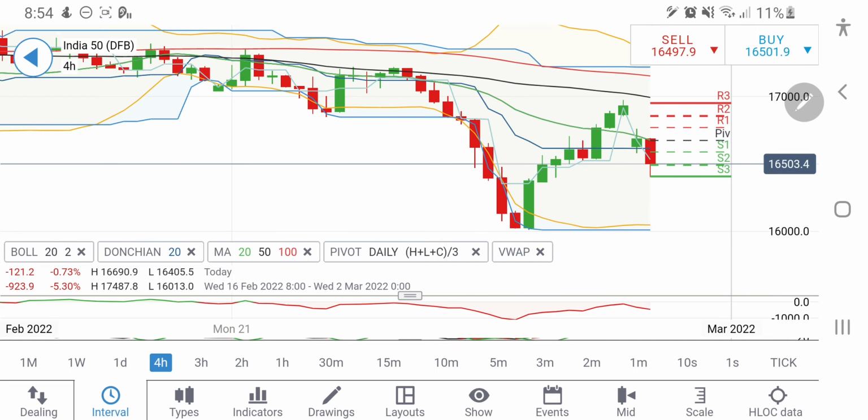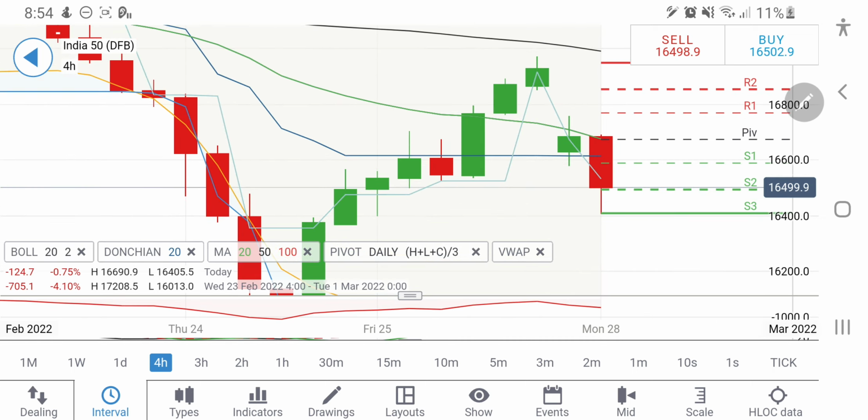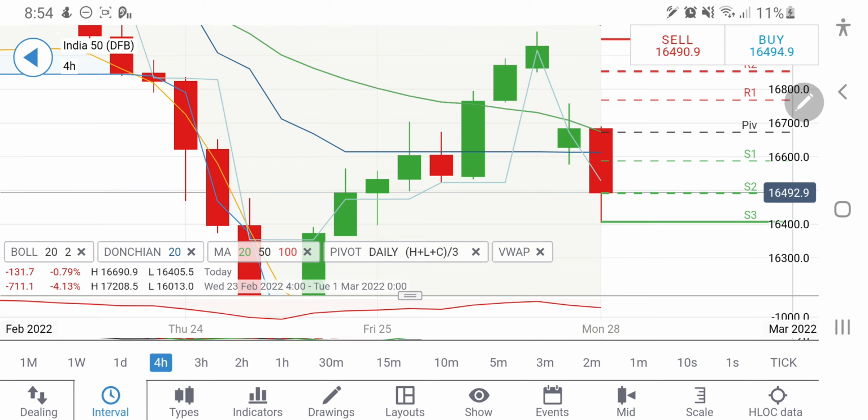On the 4-hour charts, after this series of red candles, it has retraced nicely till here, the stronger level at 17,000 levels, close to 17,000 levels. However, there is a gap left to be closed on the 4-hour charts, which is between 16,800 levels to 16,950 levels. So possibly it may try to close this gap, but if not today, then later any time this week it can try to close this gap.